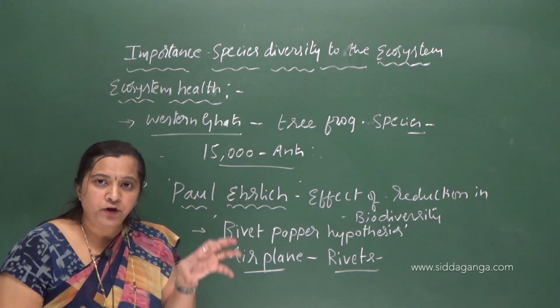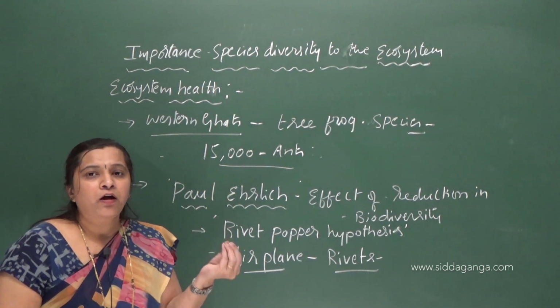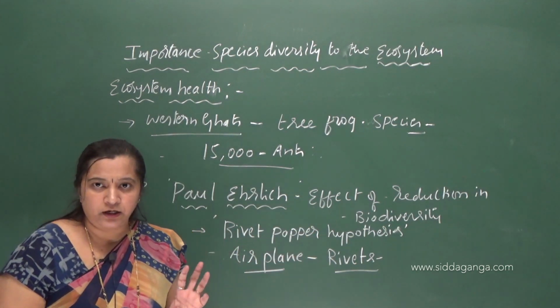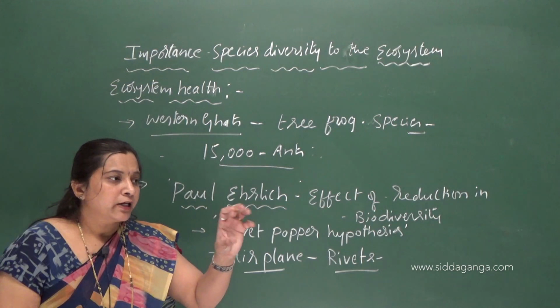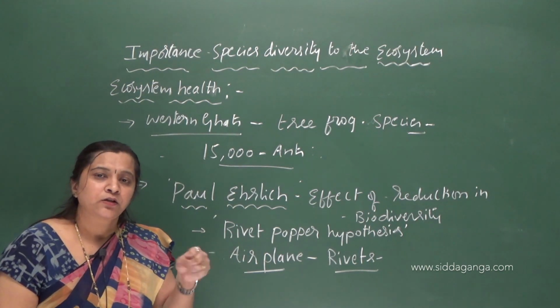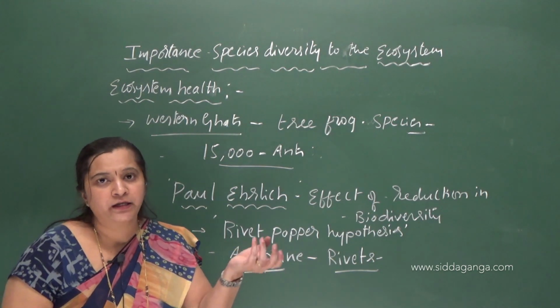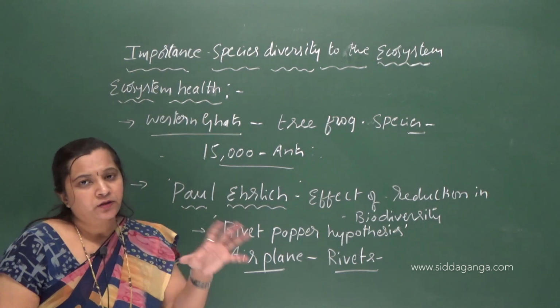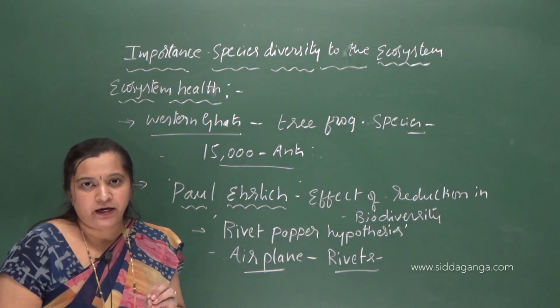If they take a few rivets, that will not affect the flight safety initially. That will not cause any harm to the flight, right? But as more and more rivets are removed, what happens? It will affect flight safety. So definitely there will be some threat to flight safety, right?